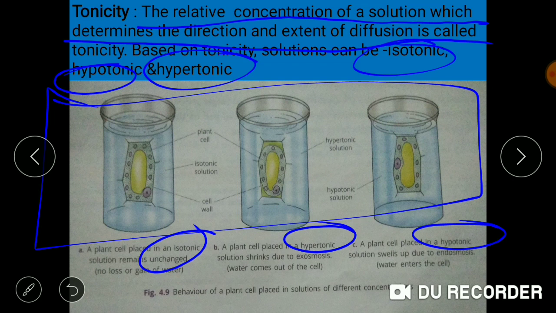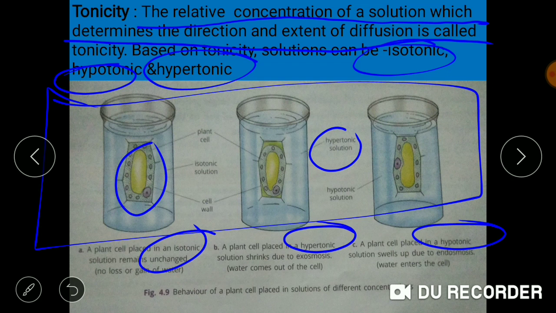Isotonic solution is that solution in which the concentration of solute is equal to that of the plant cell which is immersed into it. While in case of hypertonic solution, the concentration of solute is higher.